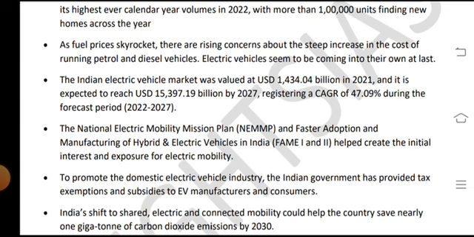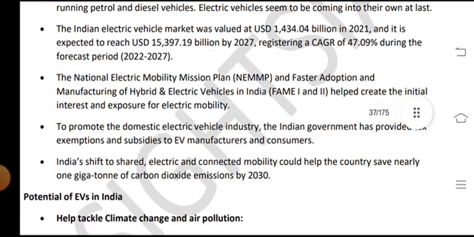As fuel prices skyrocket, there is rising concern about the steep increase in the cost of running petrol and diesel vehicles. Electric vehicles seem to be coming into their own. The Indian electric vehicle market was valued at USD 1434.04 billion in 2021, and it is expected to reach USD 15,397.19 billion by 2027, registering a CAGR of 47.09% during the forecast period 2022 to 27.